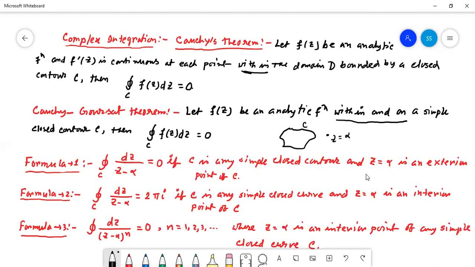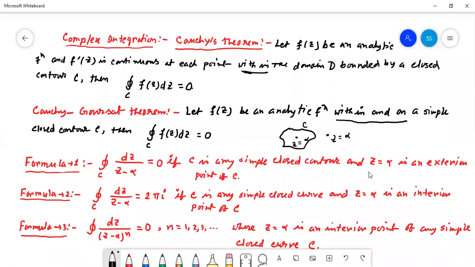Then the value of the contour integral of f(z) dz by (z minus alpha) will be 0 when z equal to alpha is an exterior point, that is, not within the contour C. If z equal to alpha is within the contour C, then it is called an interior point.